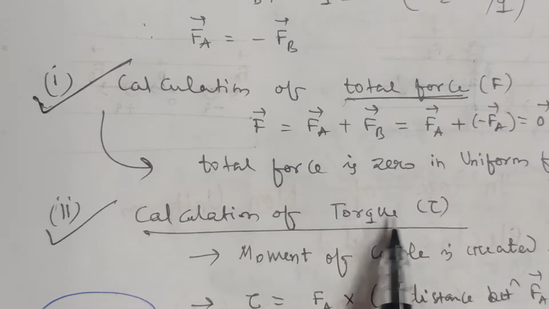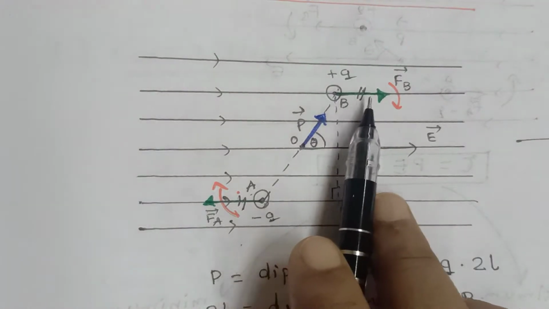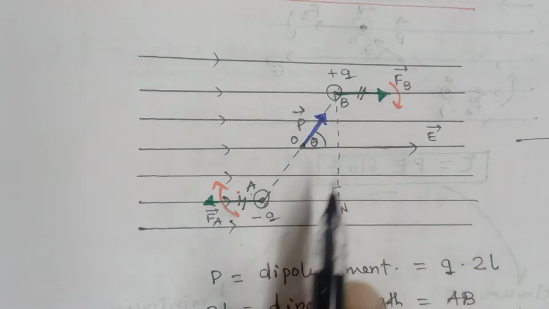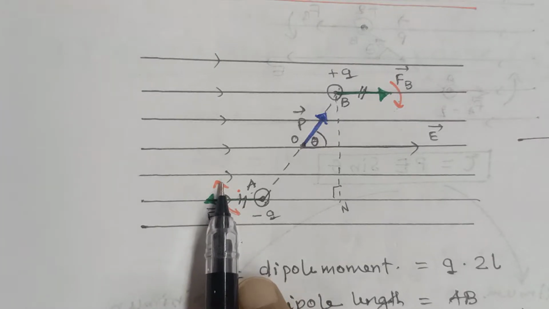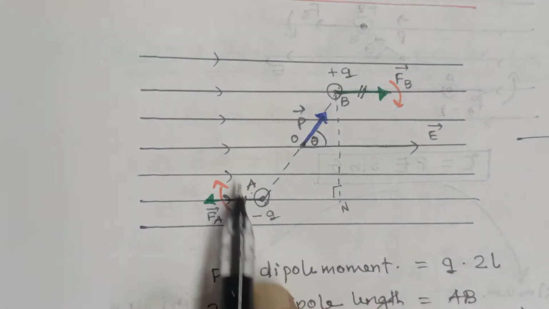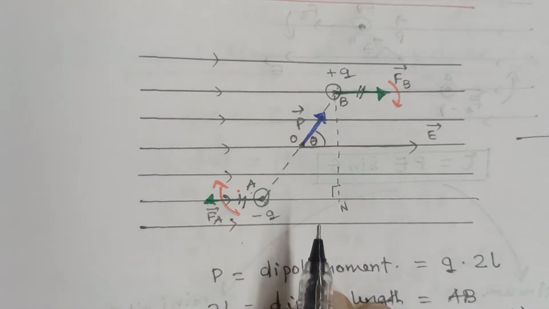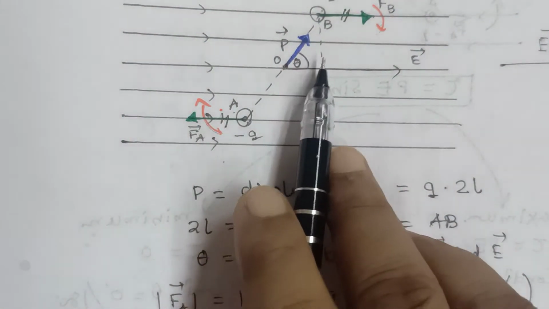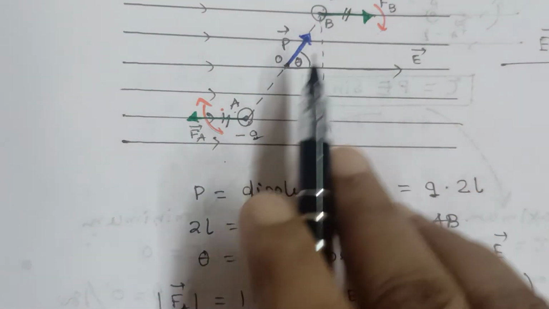Torque means moment of force. That means here the dipole will rotate. You see, by the force Fb vector, the dipole will start to rotate in the clockwise direction, and here also due to Fa vector, the dipole will start to rotate in the clockwise direction. So due to the combined effect in this figure, the dipole will start to rotate when it is kept in the uniform electric field. And this is a special case of moment of force. You see here the turning effect of the dipole by two forces, but these two forces are special in character.